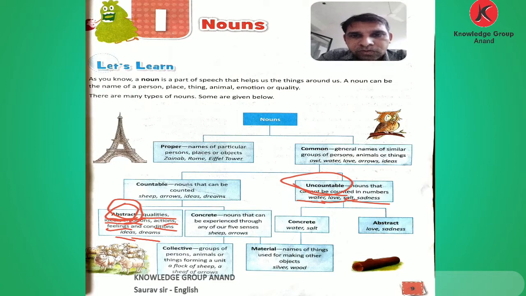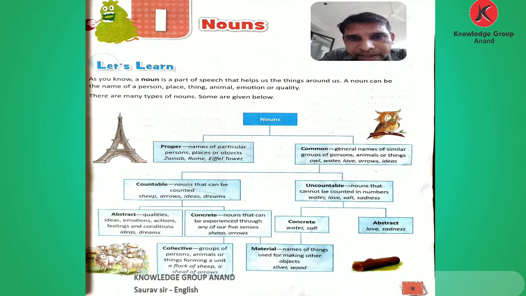Now comes the concrete noun. What is a concrete noun? Concrete nouns are words that can be experienced through any of our 5 senses. Which are the 5 senses? Eyes, nose, ears, tongue and hand.